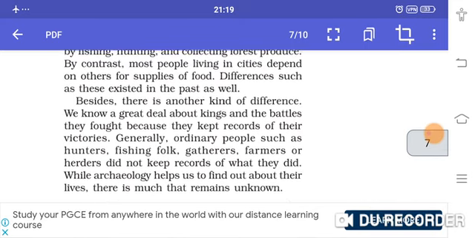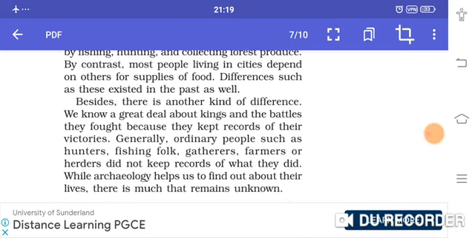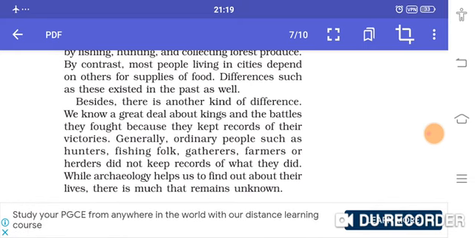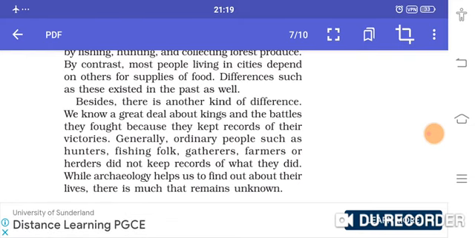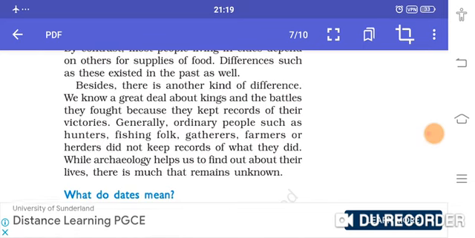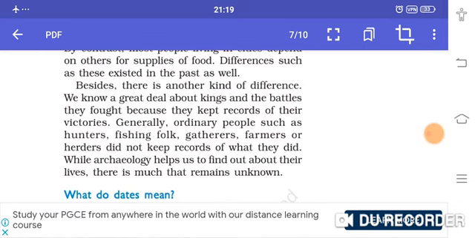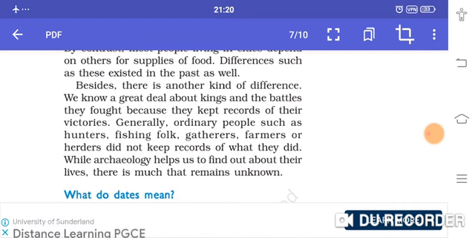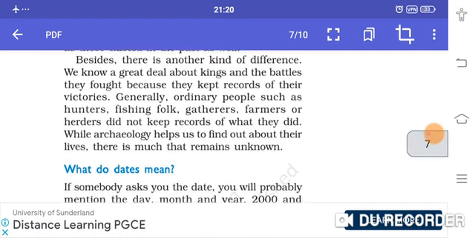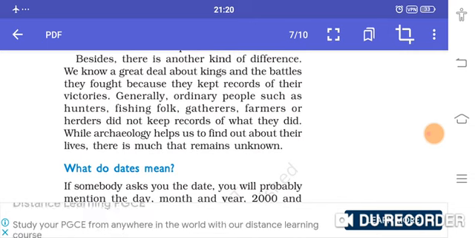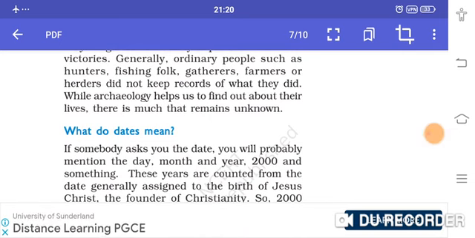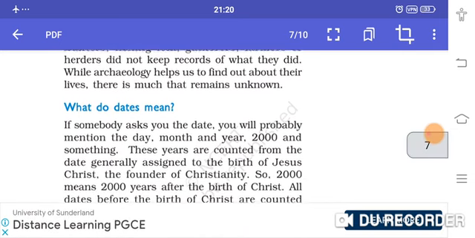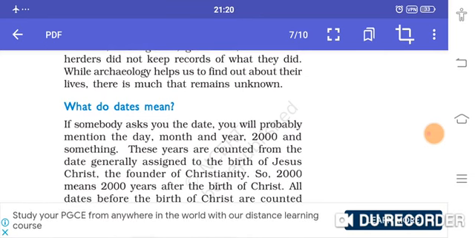So the title of the book is Our Past. The word past there is in the plural form, and it is used to draw attention to the fact that the past was different for different groups of people. There were farmers, herders, kings and queens. The lives of kings and queens were totally different from the lives of merchants, agriculturists and craftspeople, and so on. It is even true today, because people follow different types of customs and practices in today's generation as well.